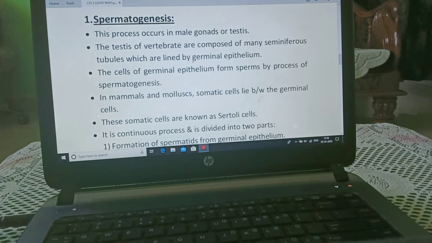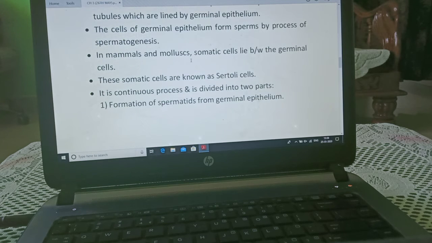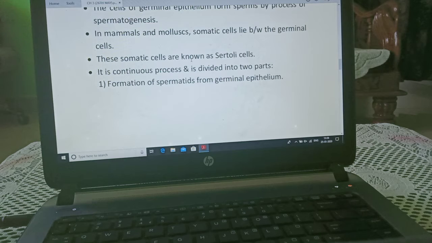Now, spermatogenesis. This process occurs in male gonads or testes. The testes of vertebrates are composed of many seminiferous tubules which are lined by germinal epithelium. The cells of germinal epithelium form sperms by process of spermatogenesis. In mammals and mollusks, somatic cells lie between the germinal cells. These somatic cells are known as Sertoli cells.